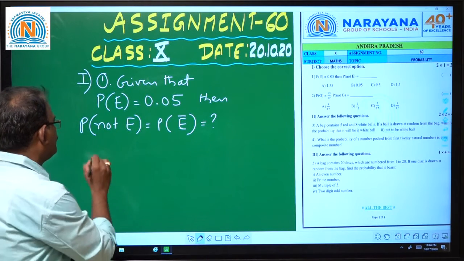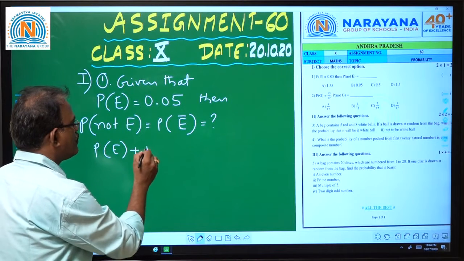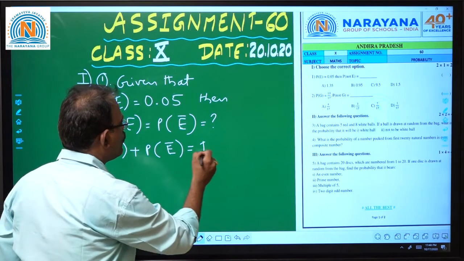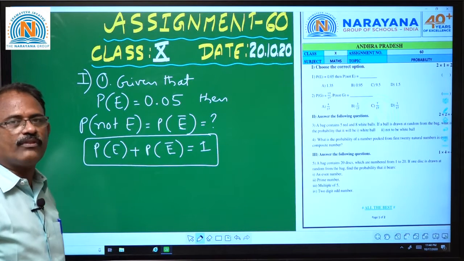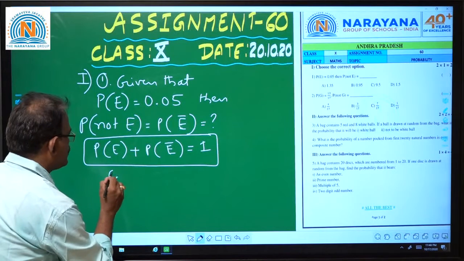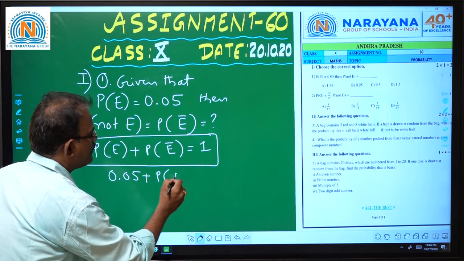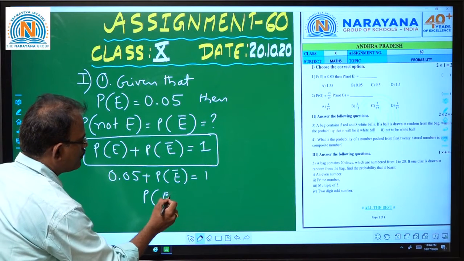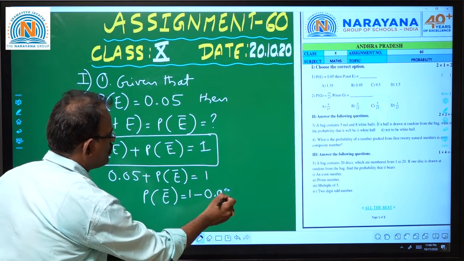We know very well that the probability of an event plus the probability of not an event together is 1. The sum of all possibilities is the whole. So it is given as 0.05, then the probability of not an event is 1 minus 0.05.